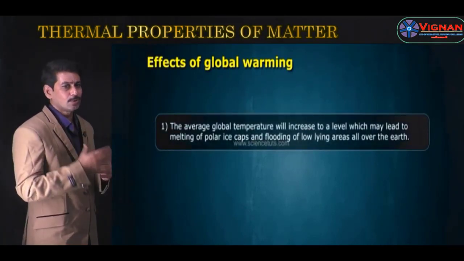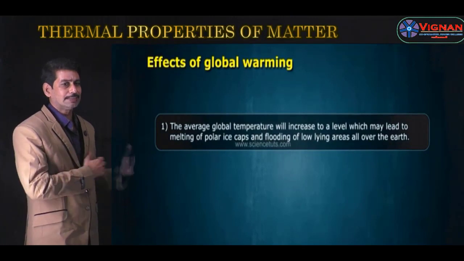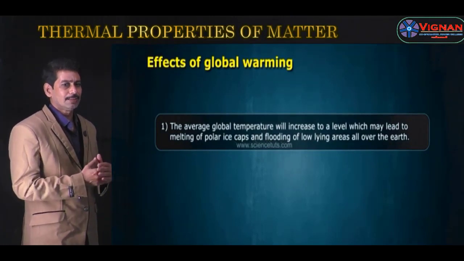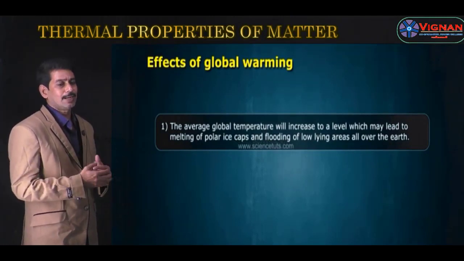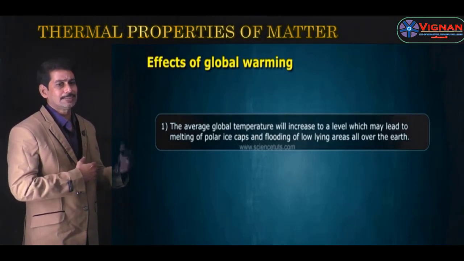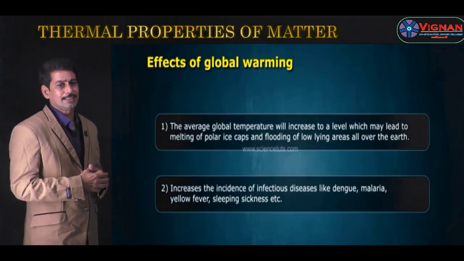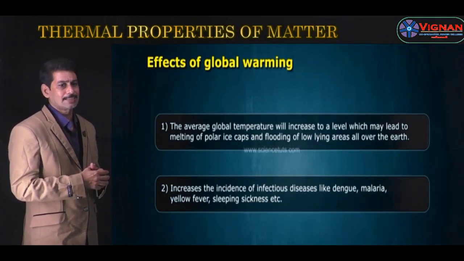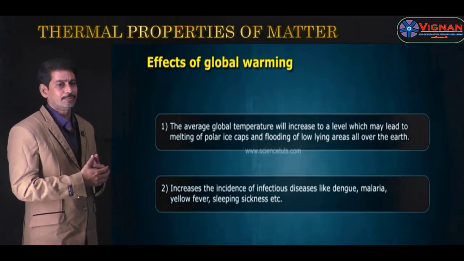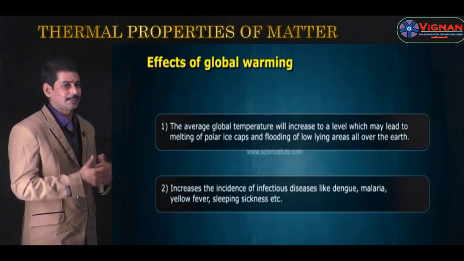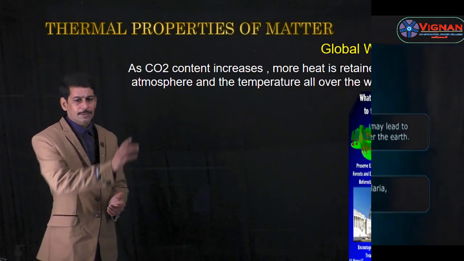Because of global warming, the average temperature of the Earth increases, so the polar ice caps melt and flood the water into rivers and seas, which causes severe floods. It also increases infectious diseases such as dengue, malaria, yellow fever, and sleeping sickness, etc. So these are the effects of global warming. Let us see what global warming is.